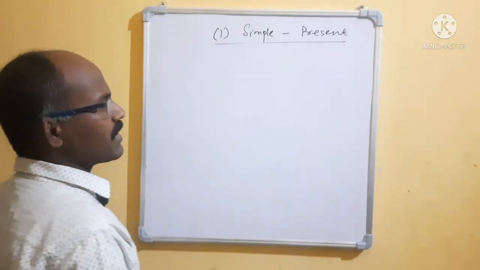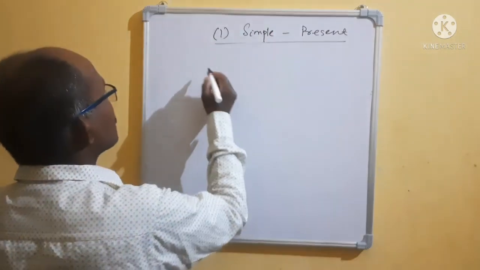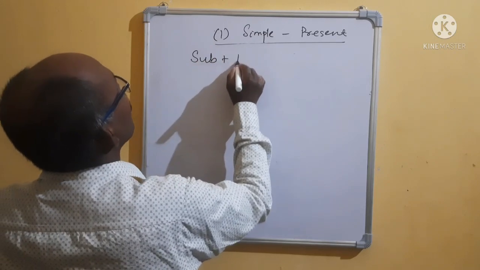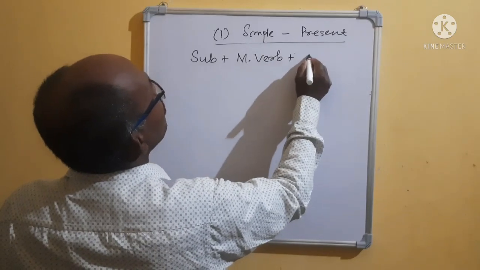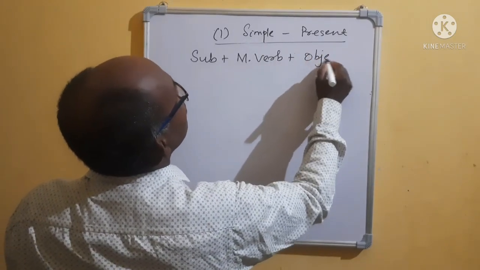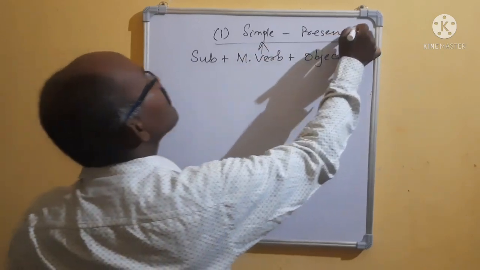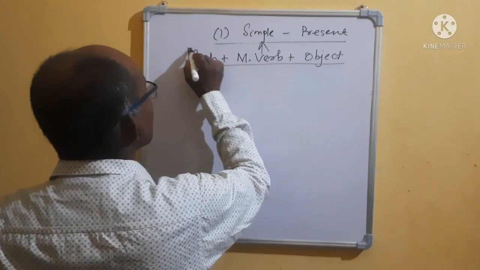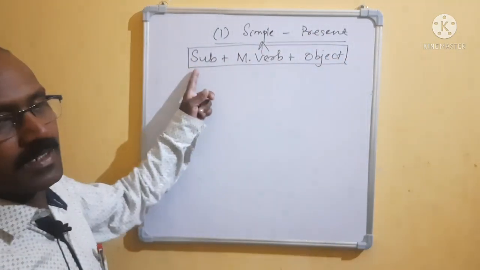Present simple means, please remember, not just the formula, you have to keep it in your mind. That means subject plus main verb plus object. This is the formula of simple. It may be present or it may be past. Subject, main verb plus object. It is the formula.